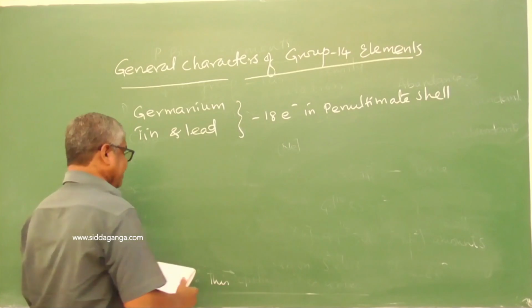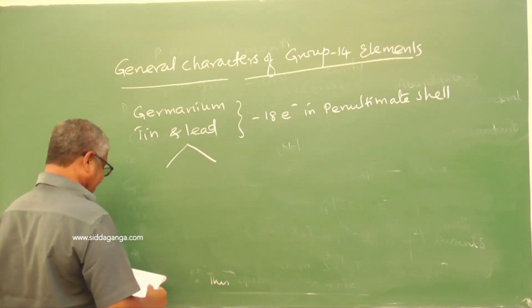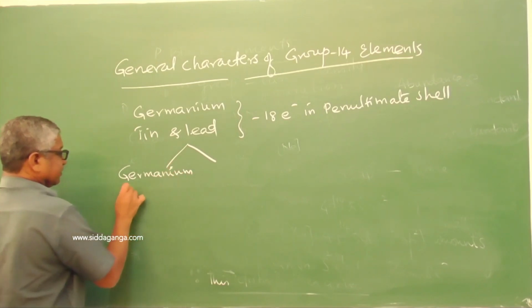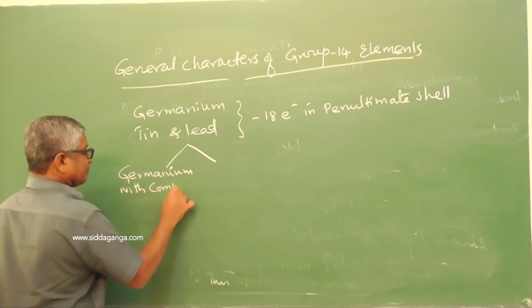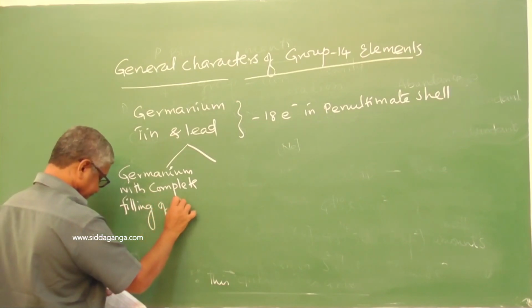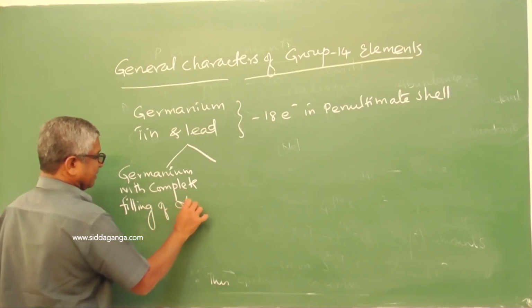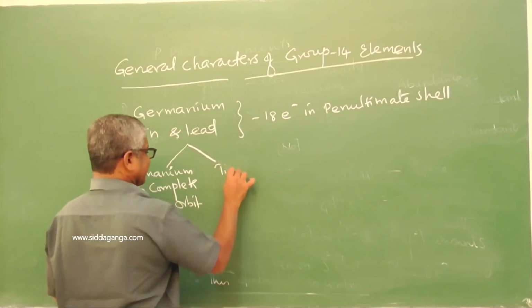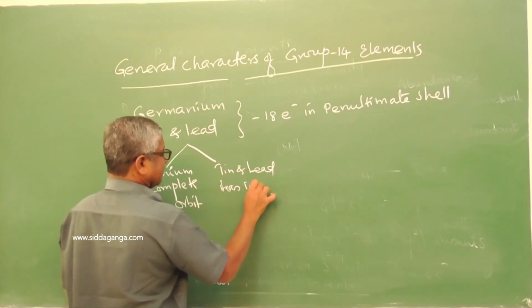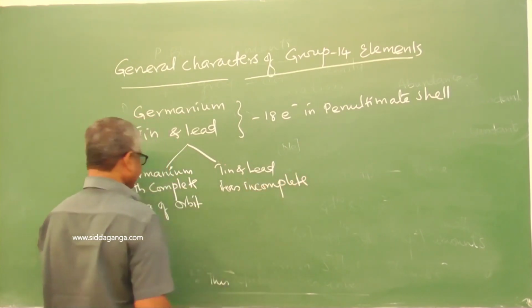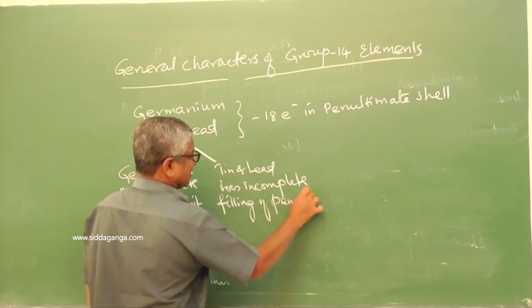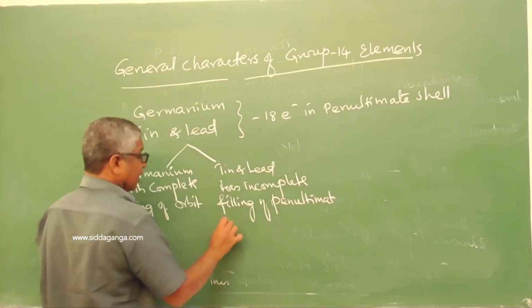In this, it is again two types. Germanium has complete filling of the orbit, but tin and lead have incomplete filling of the penultimate orbit.